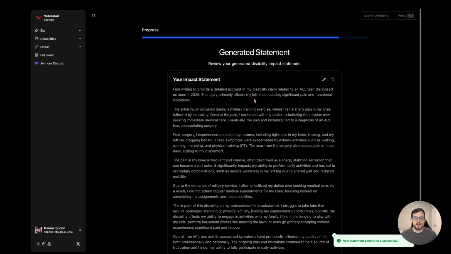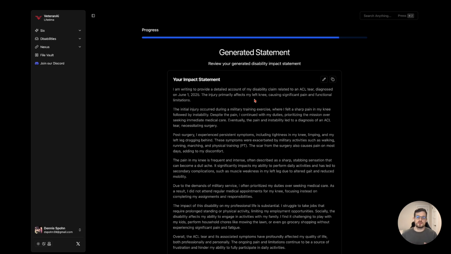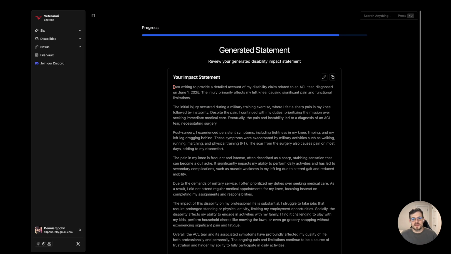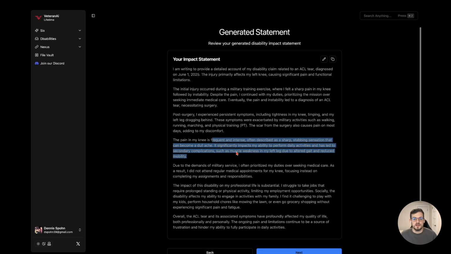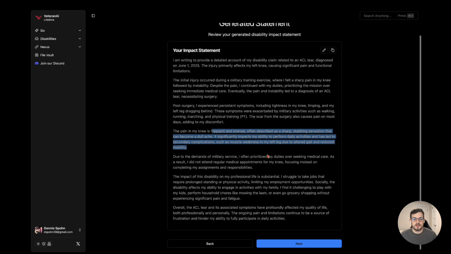Things I want to highlight, it's very important that these are pretty short and sweet. Believe it or not, VA raters are very busy, so we intend on these being very short. So it is what it is. Okay, so come over here. You can see, hey, here's our diagnosis date, right? June 1st is when we said we got diagnosed. Let's see, all that good stuff. Post-surgery, yep. Pain, yep. Looks pretty darn good. Okay, cool.